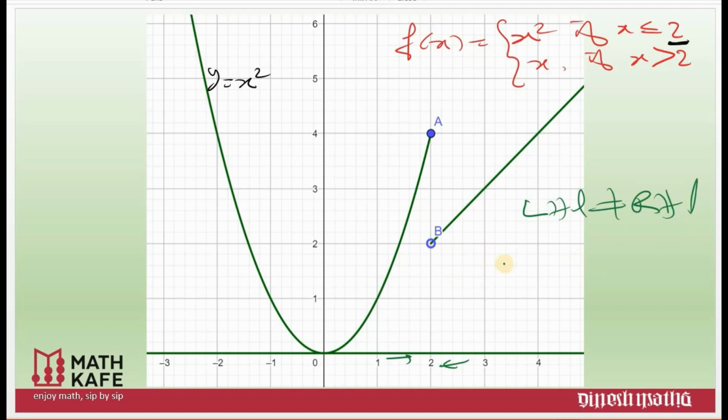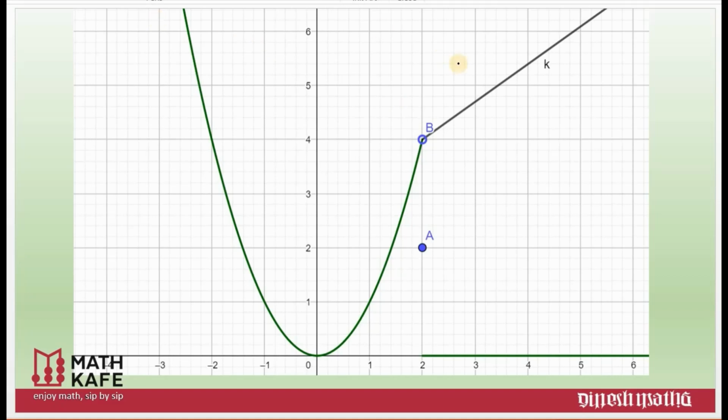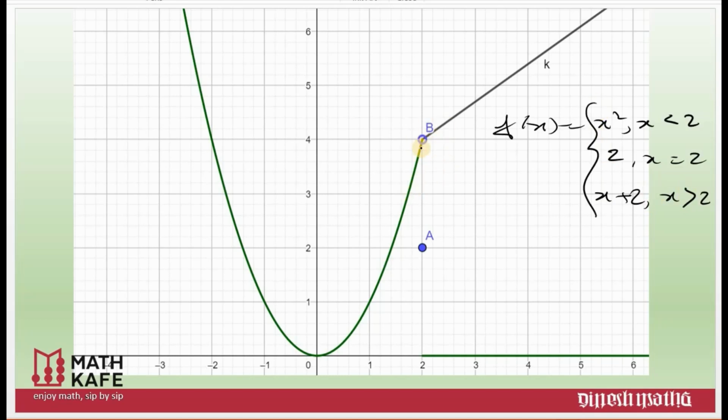And there will be some other cases possible. Here I have redefined this function as f of x equal to x square if x less than 2, and 2 if x is equal to 2, and x plus 2 if x greater than 2. Is this function continuous? You can clearly see that when I am coming from the left of 2, I reach 4. And if I am coming from the right, x plus 2, that also will become 4. But f of 2 is marked as 2, and here you can see the hole. So this function is again not continuous.